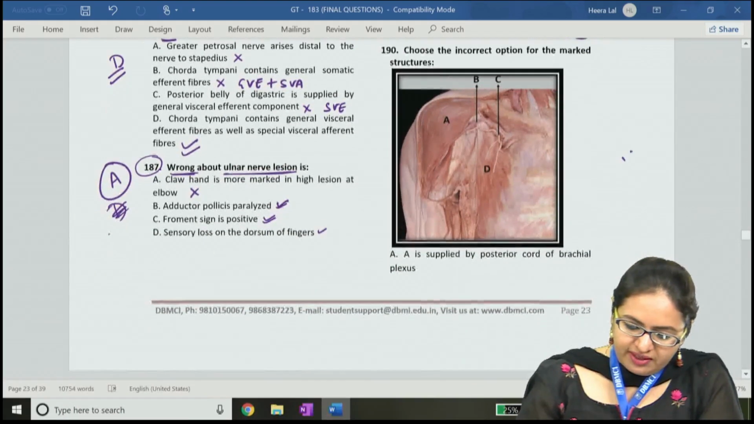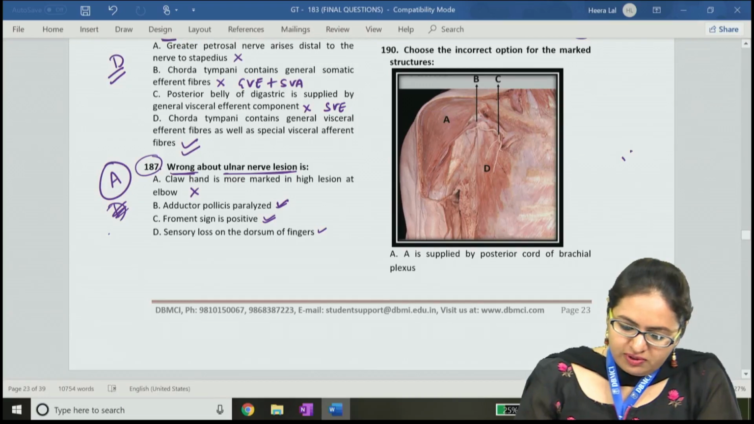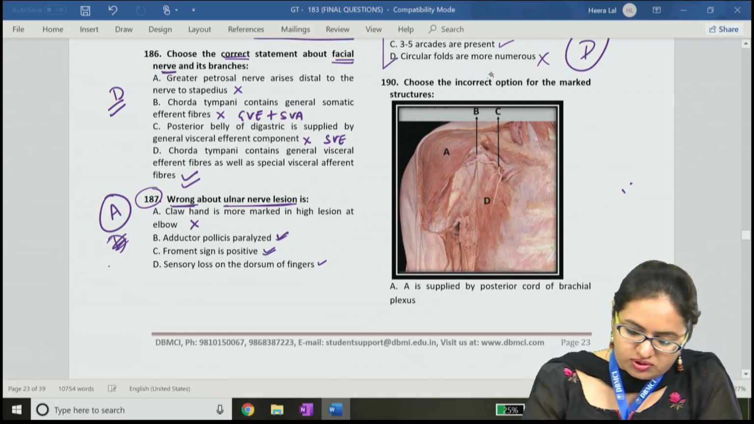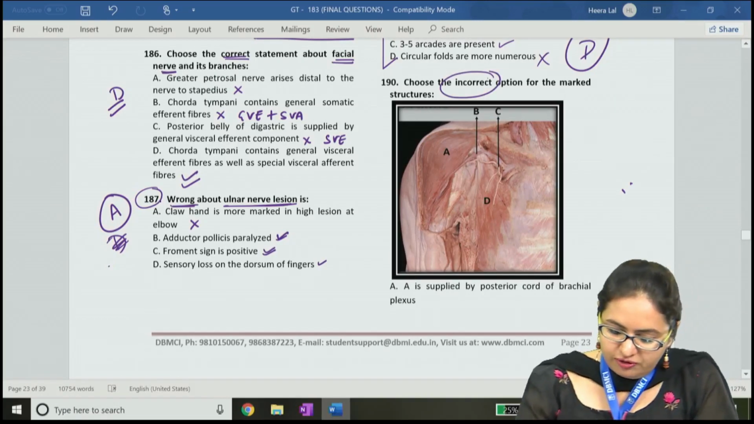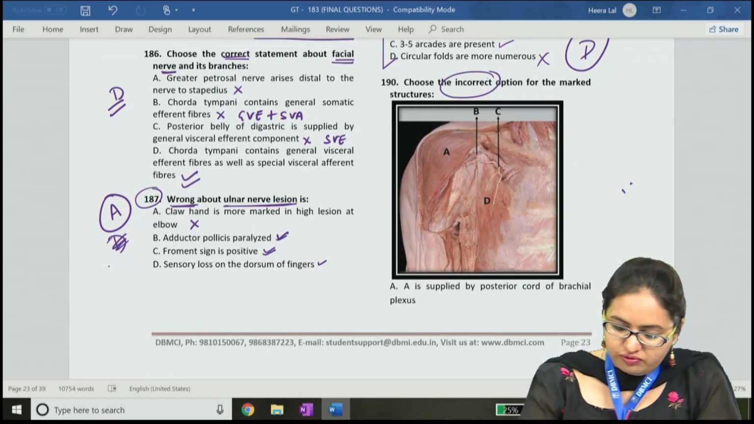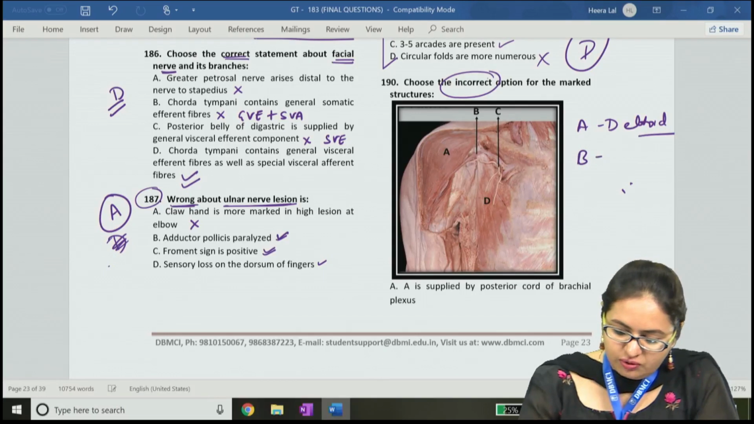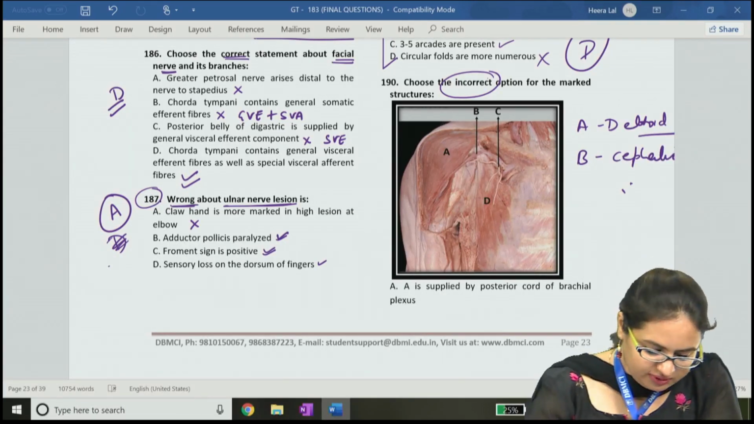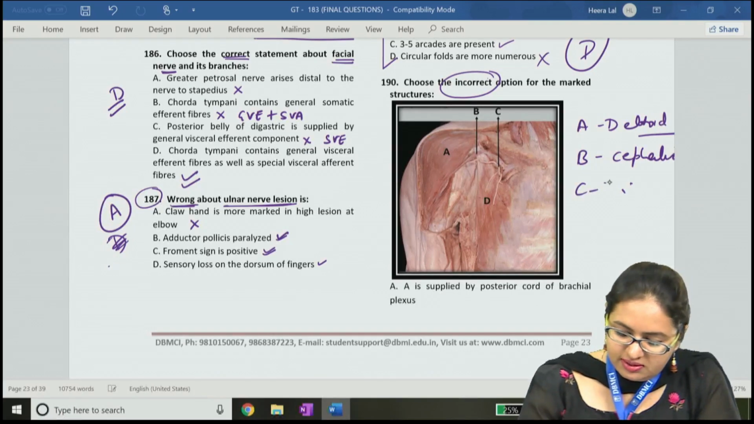The question number 190. For the question number 190, it says over here we have to choose the incorrect option. Now first of all we will identify the various structures over here. If you see over here, A is the deltoid muscle. Then the B structure over here is the cephalic vein. C is the thoracoacromial artery. And the D structure which has been shown over here is pectoralis minor muscle.